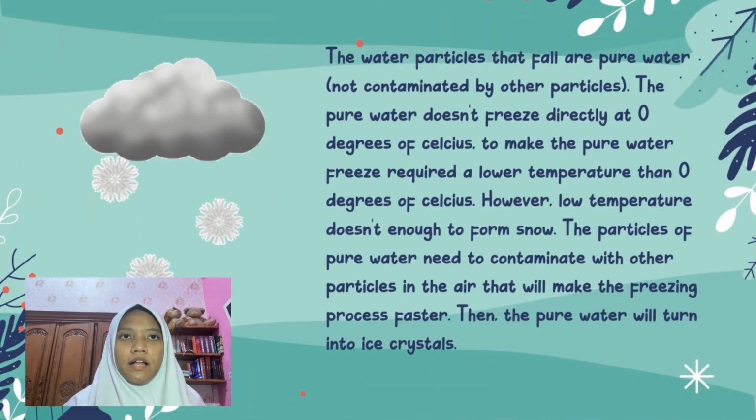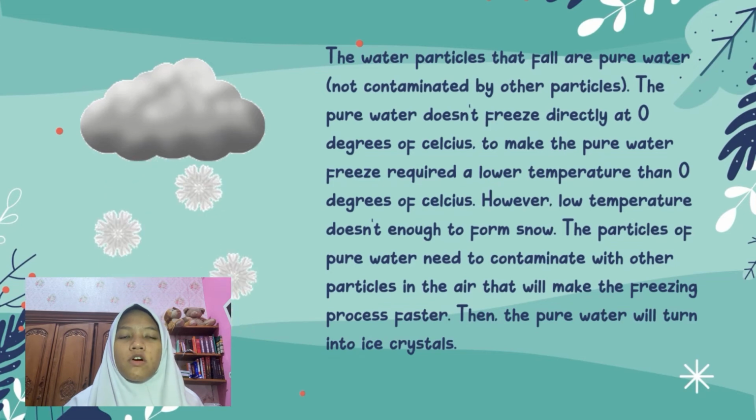The water particles that fall are pure water, not contaminated by other particles. The pure water doesn't freeze directly at 0 degrees Celsius. To make the pure water freeze requires a lower temperature than 0 degrees Celsius. However, low temperature isn't enough to form snow. The particles of pure water need to be contaminated with other particles in the air that will make the freezing process faster. Then the pure water will turn into ice crystals.